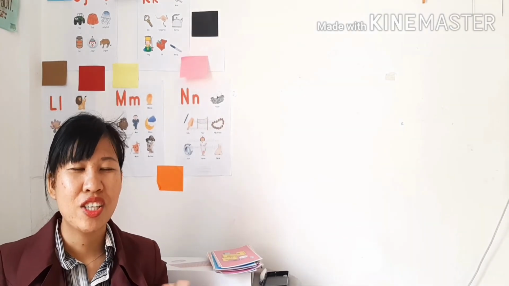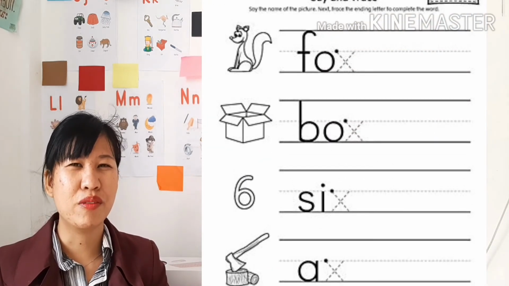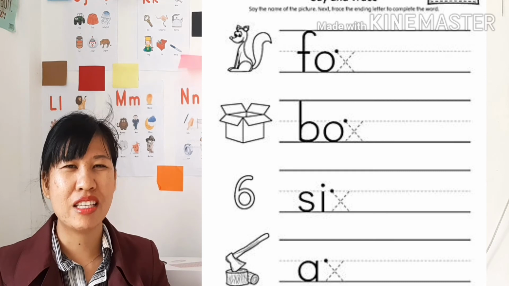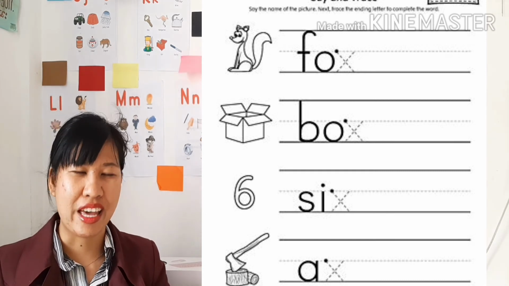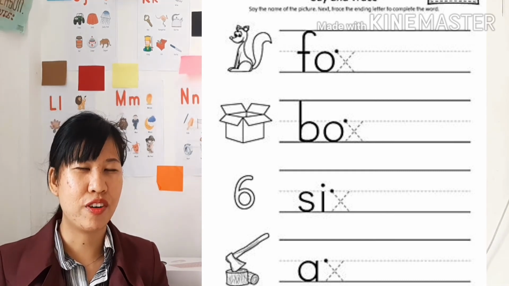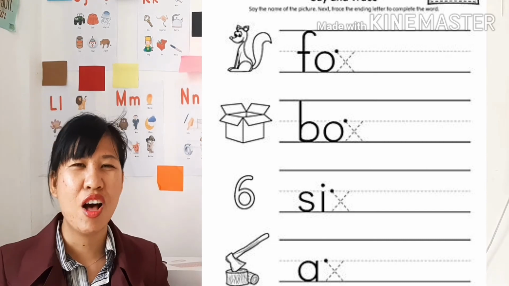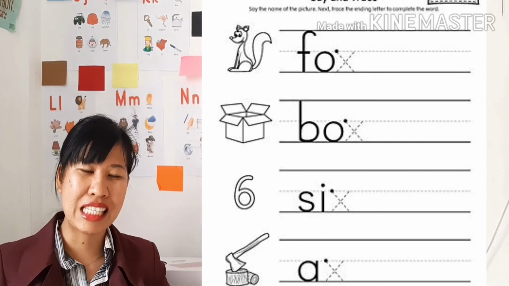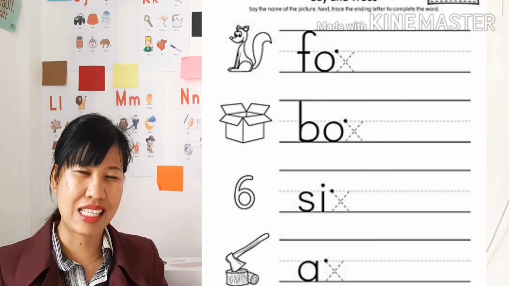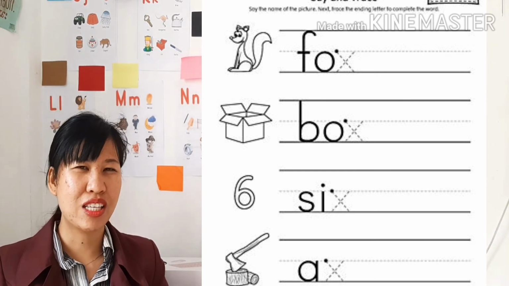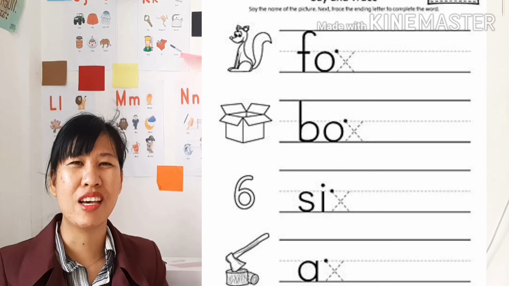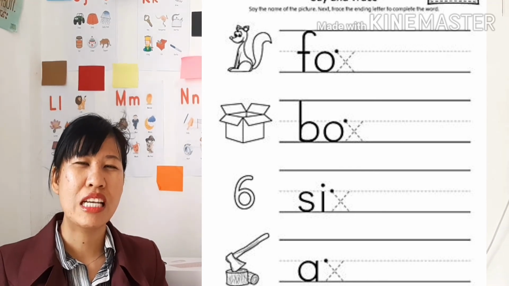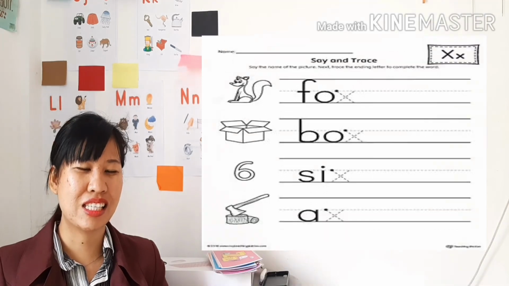Okay, next you're going to say the name of each picture and then write the ending sound X. So first we have, what is that? Fox, box, 6, and axe. Okay, so these words end with letter X. X sounds X, X, X.